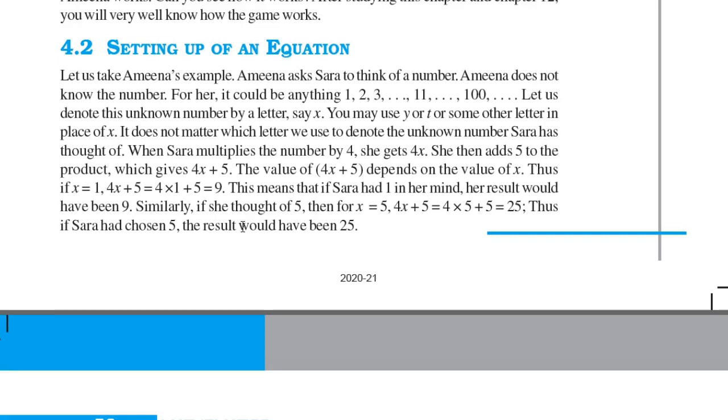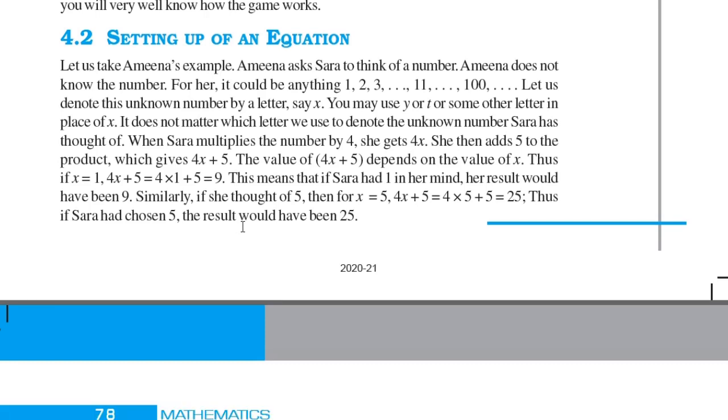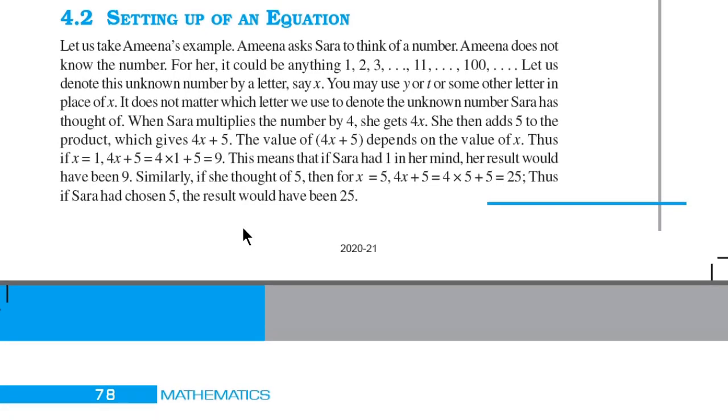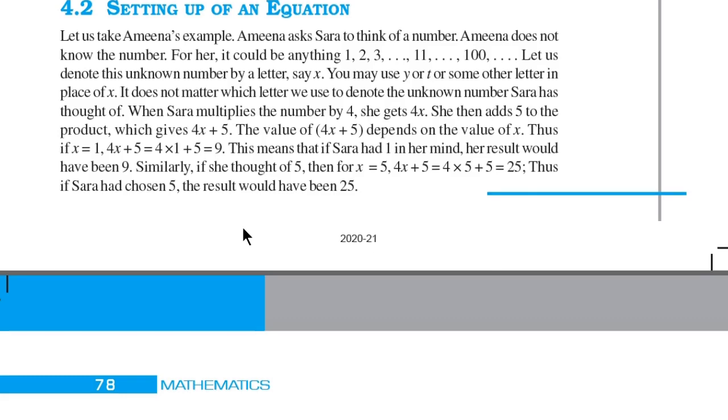When Sarah multiplies the number by 4, she gets 4x. So when we multiply that unknown number by 4, we get 4x. She then adds 5 to the product, which gives 4x plus 5. The value of 4x plus 5 depends on the value of x. Thus, if x is equal to 1, 4x plus 5 is equal to 4 into 1 plus 5, which is equal to 9. This means that if Sarah had 1 in her mind, her result would have been 9.